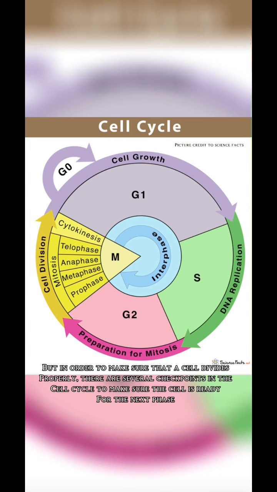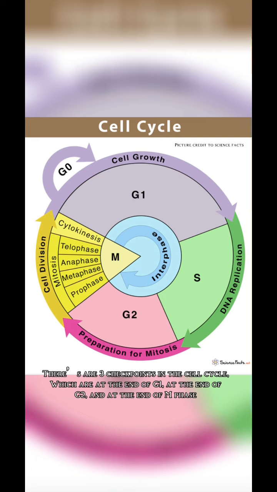But in order to make sure that a cell divides properly, there are several checkpoints in the cell cycle to make sure the cell is ready for the next phase. There are 3 checkpoints in the cell cycle, which are at the end of G1, at the end of G2, and at the end of M phase.